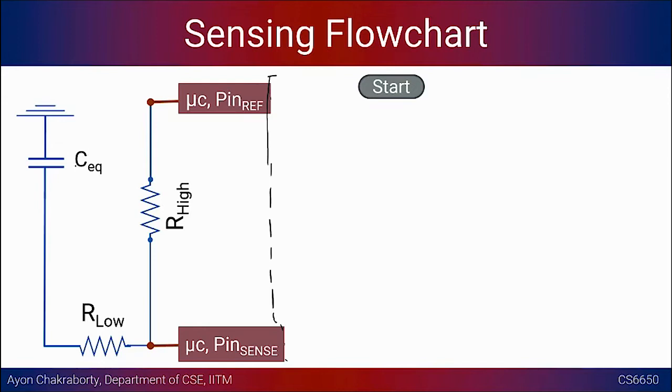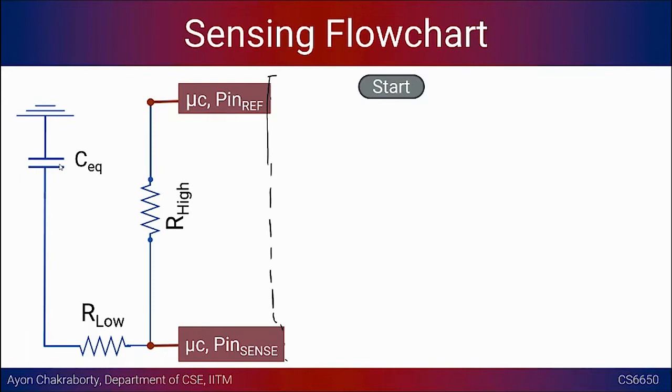And then there is the C equivalent, where some C could have been present and some extra capacitance was introduced because of the touch, right? It could be that there is no touch present, but it doesn't matter. Whenever the touch is introduced, we should be able to distinguish between those two phenomena, right? So in one state, somebody is not touching, and in the other state somebody is touching.